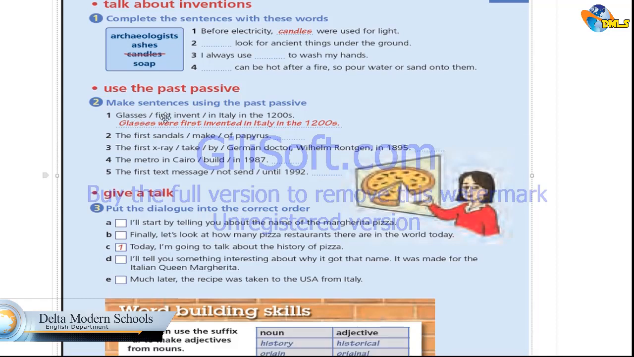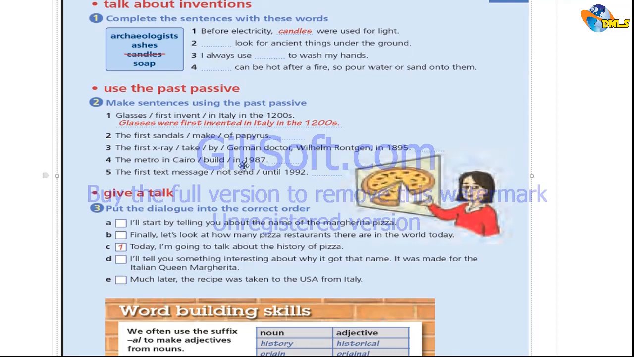Number one, glasses, first invented in Italy in the 1200s. Glasses were first invented in Italy in the 1200s. Now, number two, the first sandals made of papyrus. The first sandals were, yes, because sandals, that's plural, were made of papyrus. The first X-ray taken by German doctor Wilhelm Röntgen in so and so. The first X-ray was taken by so and so.